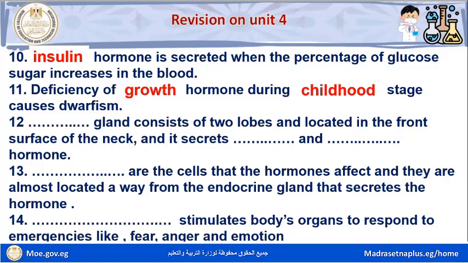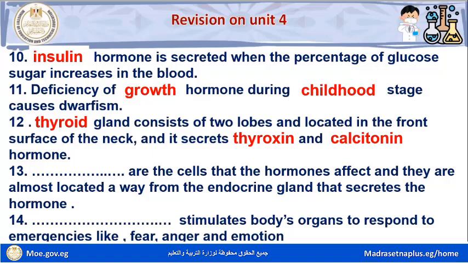Question number twelve. Space gland consists of two lobes and is located in the front surface of the neck and secretes space and space hormone. Thyroid gland consists of two lobes and is located in the front surface of the neck, and it secretes thyroxine and calcitonin hormone.